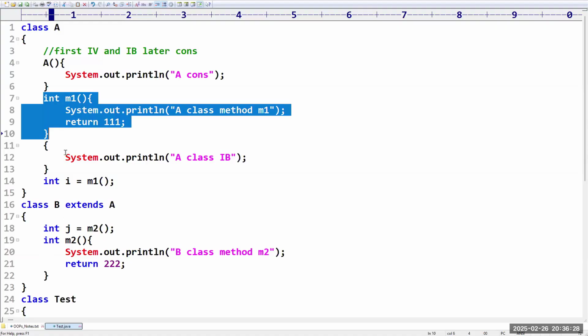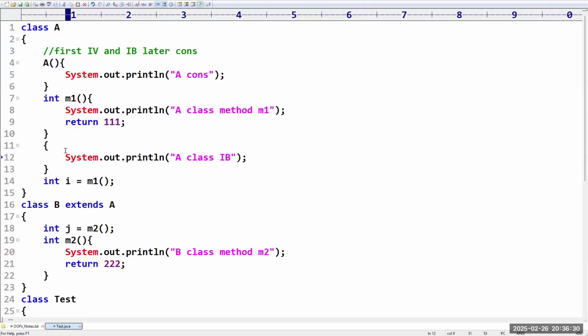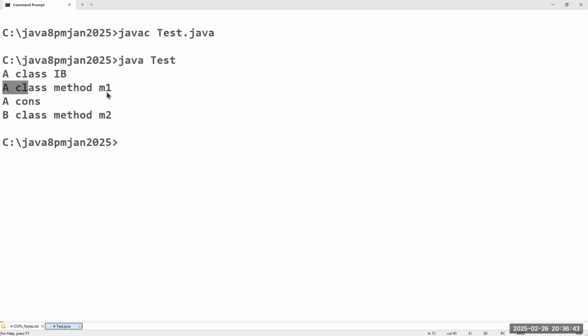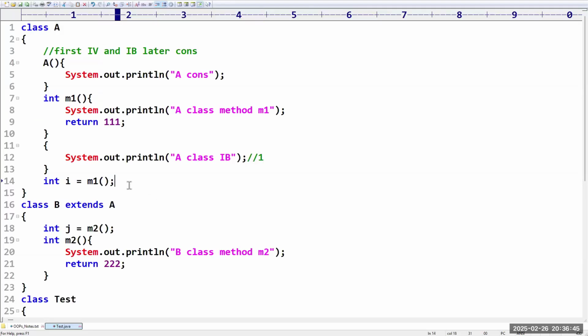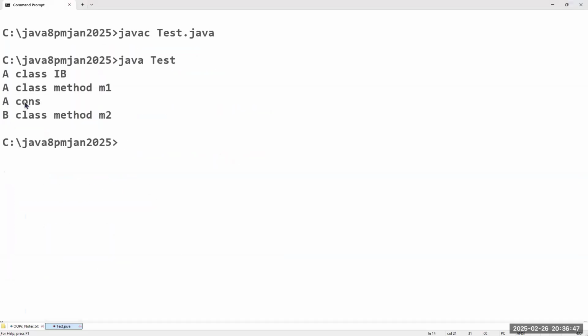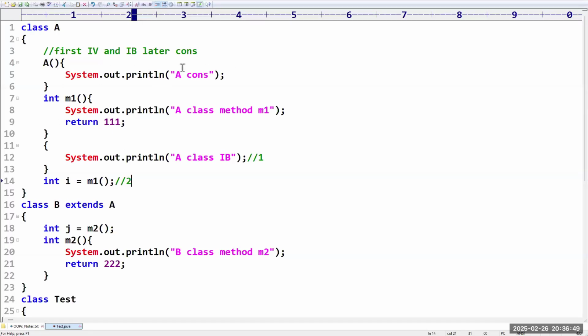Yes, got it. So first, for the parent class, all the instances would be loaded, then only the child class. Now as part of this, first the instance block, then after that the class instance variable. That's why this is the second line. Then A class constructor, because it is a no-argument constructor.